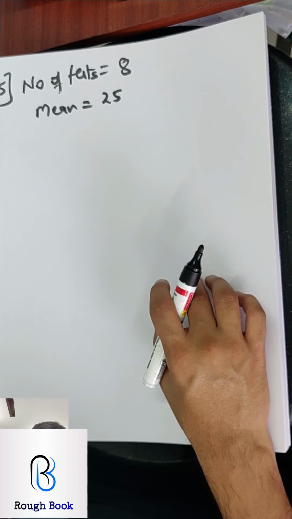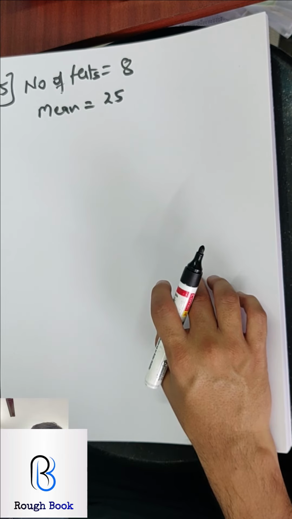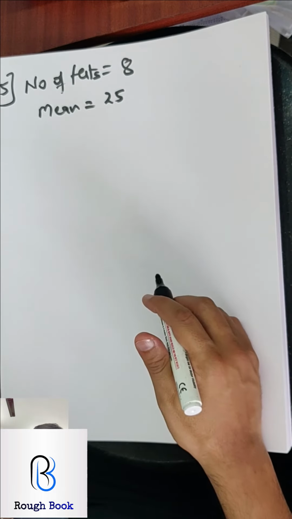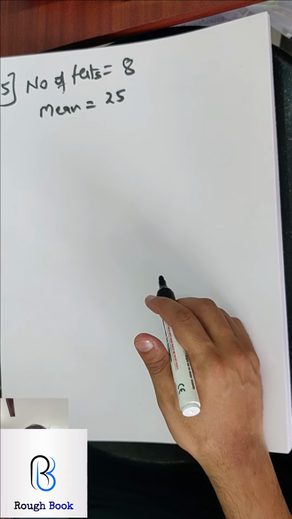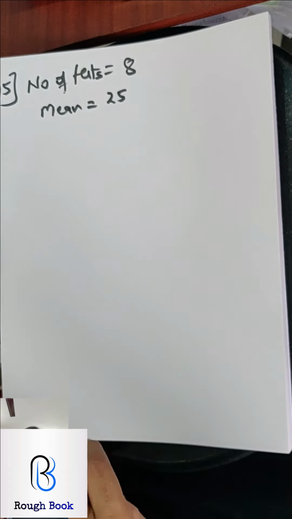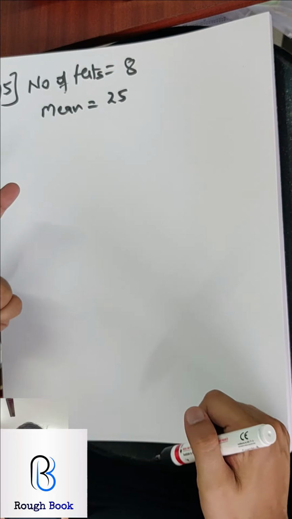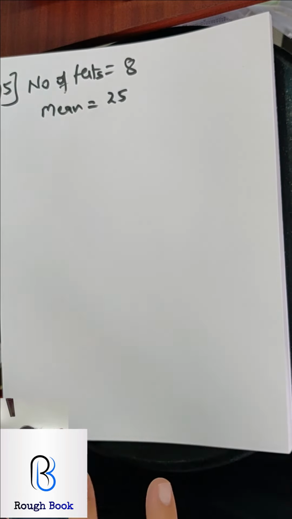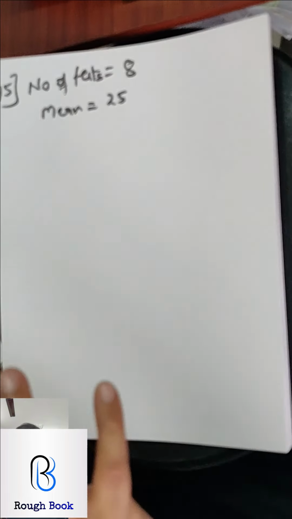Let's first read the entire question. In a series of tests, A appeared for 8 tests. Each test was marked out of 30 and average is 25. However, while checking the files, A could only find 7 out of 8. For these, he scored so and so marks. Determine how many marks did he scored in the 8th test. So 7 test ka marks he has. Total of 8 tests we can easily calculate by multiplying. So total minus the total of this, that is the total of 8 tests minus the total of 7 tests.